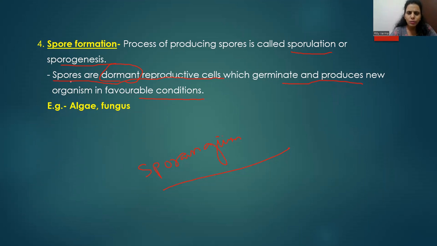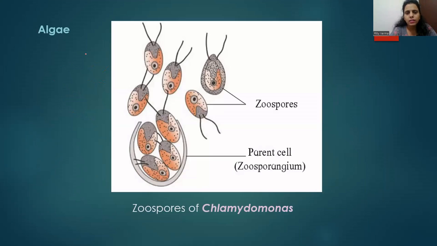The two very common examples of organisms which reproduce by producing spores are algae and fungus. First we will see spore formation in algae. The first example is Chlamydomonas. This Chlamydomonas is an alga which reproduces by producing spores. The spores of Chlamydomonas are known as zoospores, and these spores are motile and have two flagella.